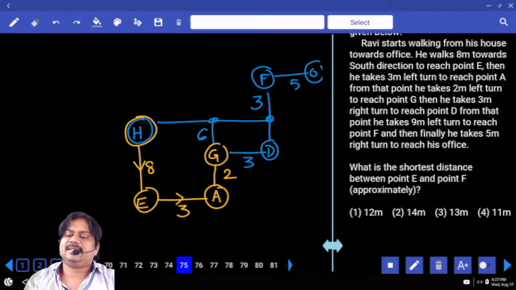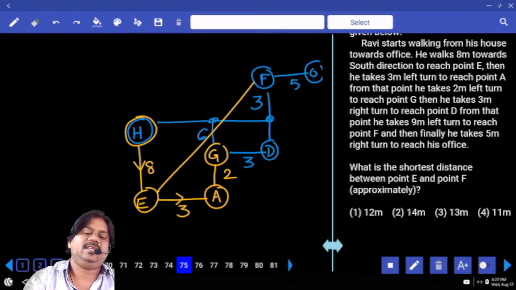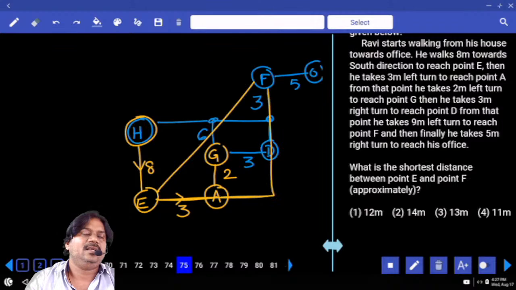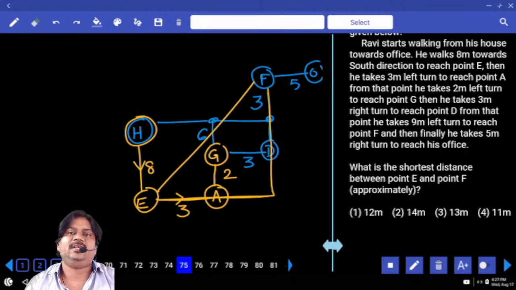What is the shortest distance between point E and F? Is it the shortest distance between E and F? Yes. And if you want to find this one, it can be considered as a right angle triangle. So how do we find out this line?